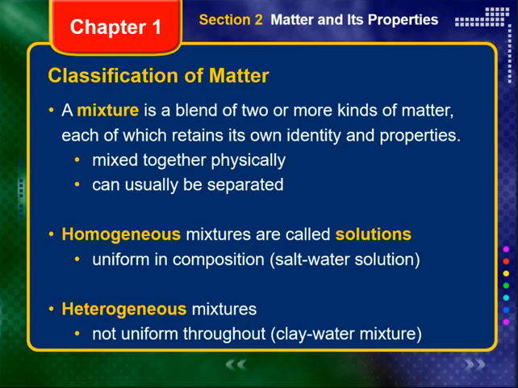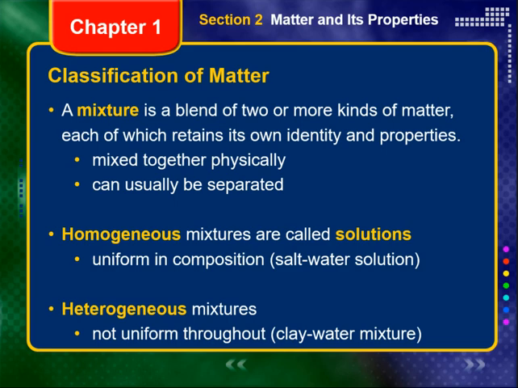Some mixtures are uniform in composition. That is, they are said to be homogeneous. They have the same proportion of components throughout. Homogeneous mixtures are also called solutions. A salt-water solution is an example of such a mixture.